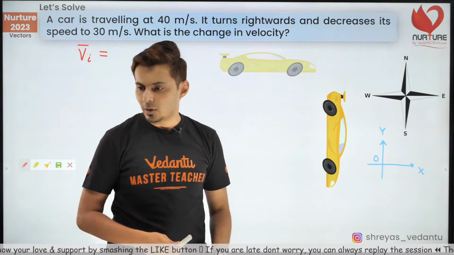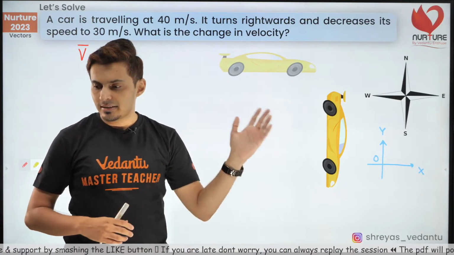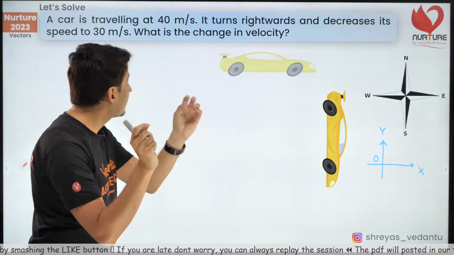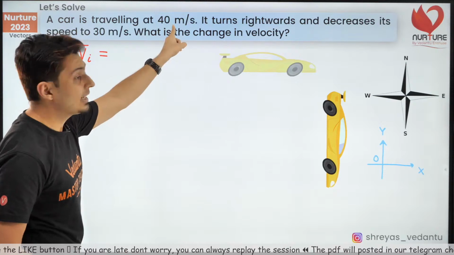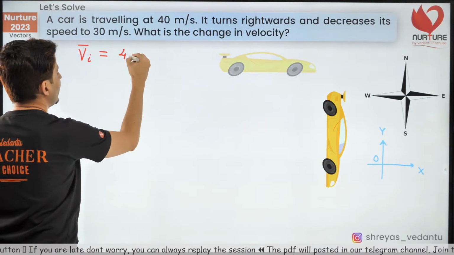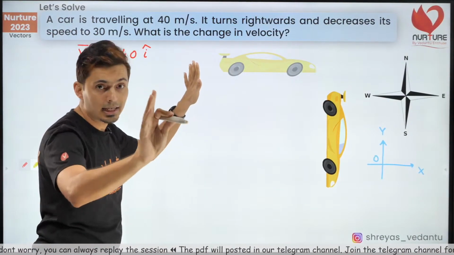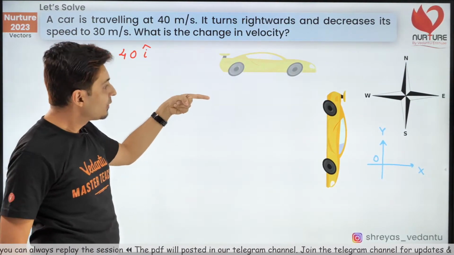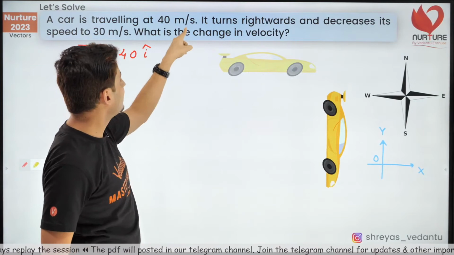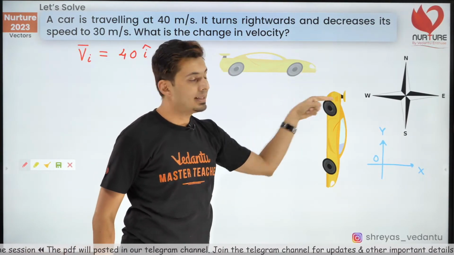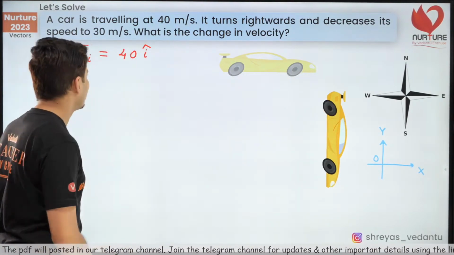Come on, think about it. RK Rider, this is 11th standard class. Yes, 30 i cap. Wrong. The car is traveling at 40 meters per second, so the answer is 40 i cap. Yes, the initial velocity is 40 i cap. Be careful about it. 40 meters per second is the initial velocity and it is going in that direction, that's east. Keep that in mind.